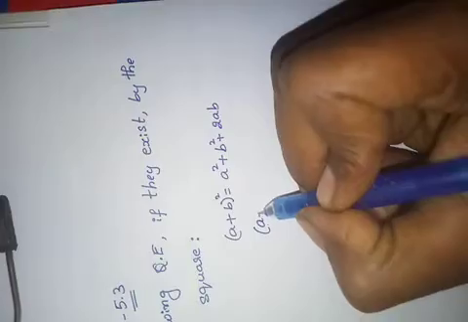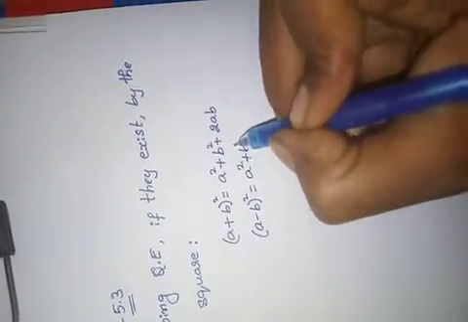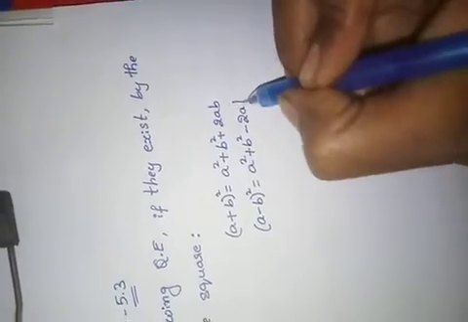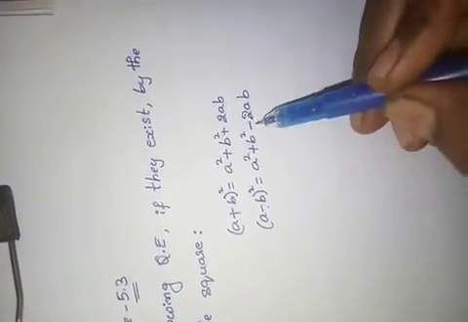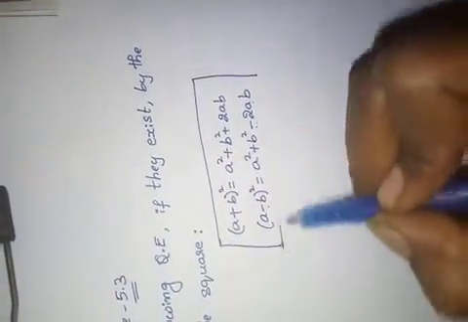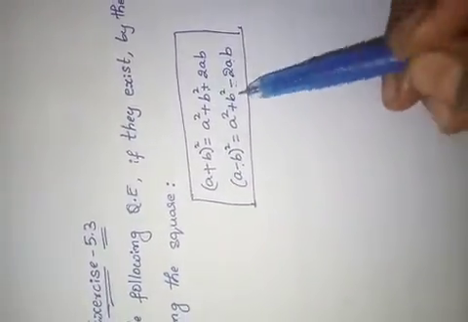One more formula: a minus b whole square. What is the formula? a square plus b square minus 2ab. What is the difference here? Plus means everything is plus. Minus means minus 2ab will be there. With these two formulas, we will solve these problems. Method of completing the square means we have to get this formula or this formula. Remember that. See here how to do these problems.